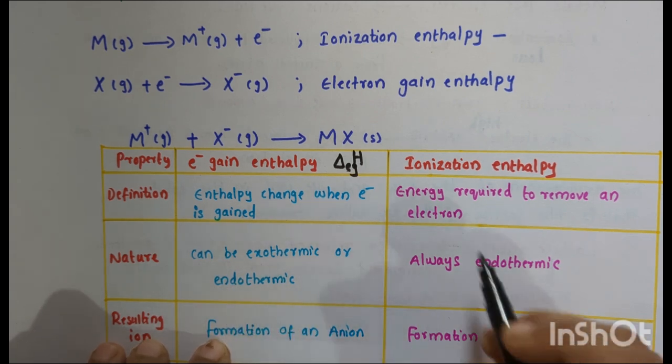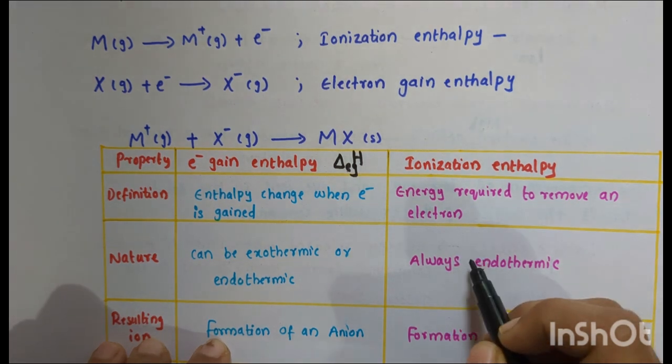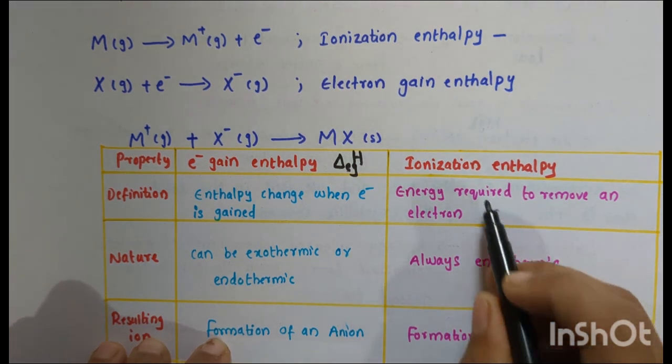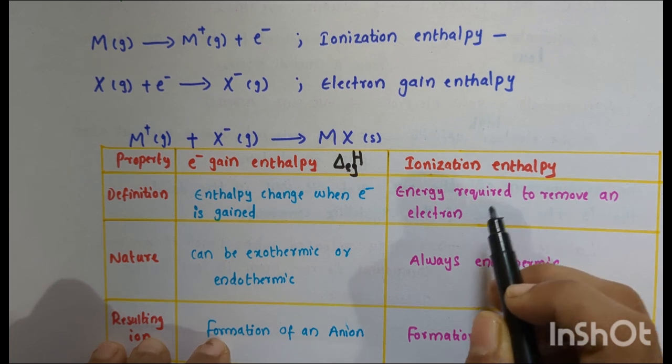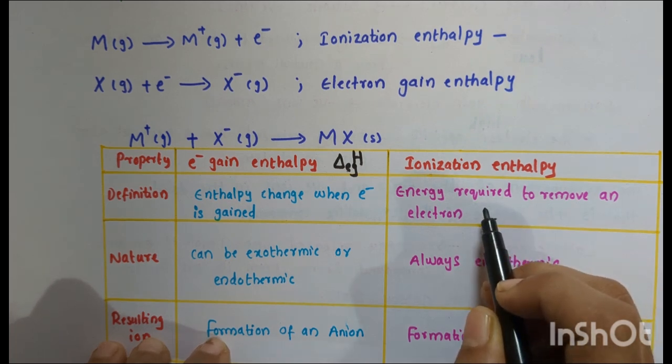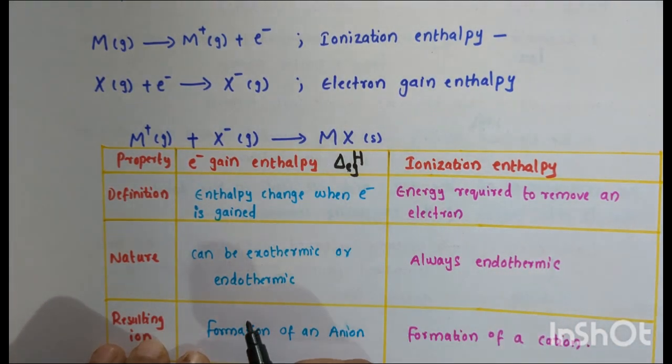Ionization, on the other hand, is always endothermic. Ionization enthalpy is the energy required to remove an electron from a gaseous atom in its ground state to form a cation. In electron gain enthalpy, the result is the formation of an anion.